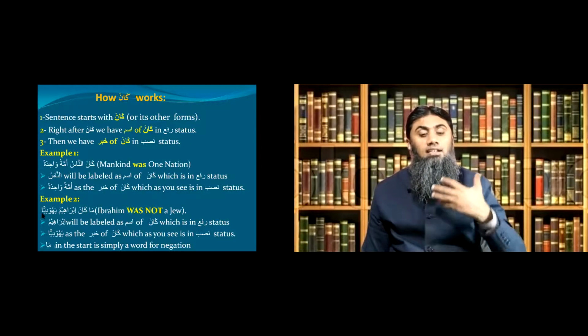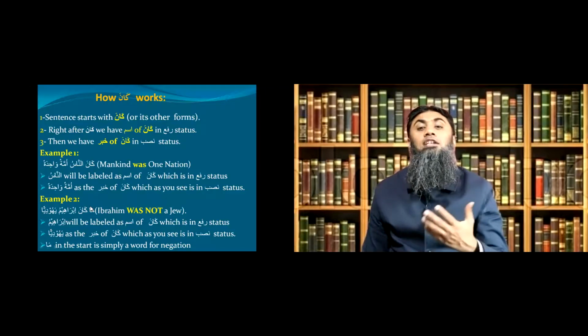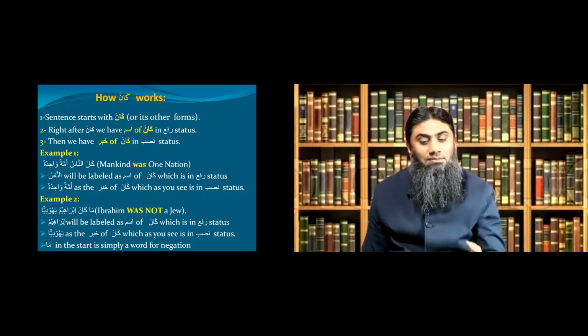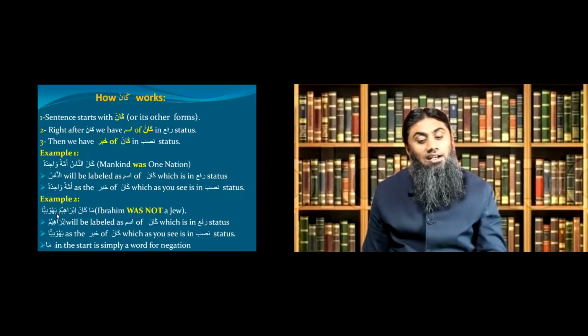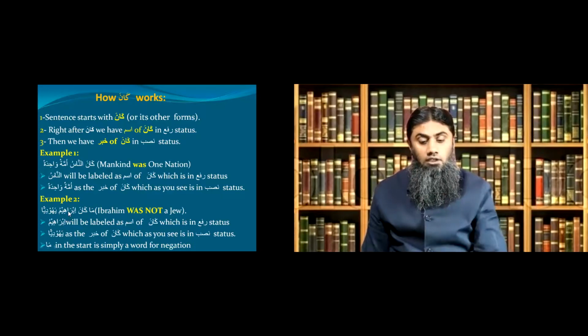If you want to make it negation, you only put ma in the start, because you don't need to change khabar in nasab status, because khabar of kana is already in nasab status. Okay, so you don't need to change it. So you only add ma in a kana sentence. If you just put ma in the start, the whole sentence becomes negation. So Ibrahimu is still ism of kana, Yahudiyan is still khabar of kana, and ma in the start is only for negation.